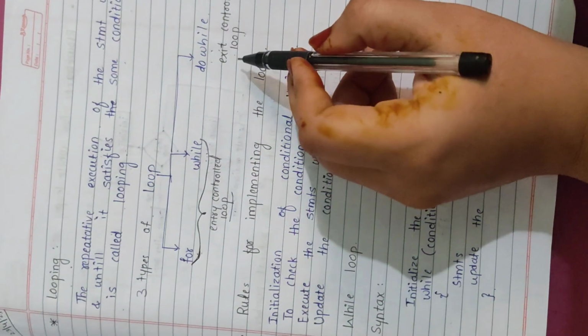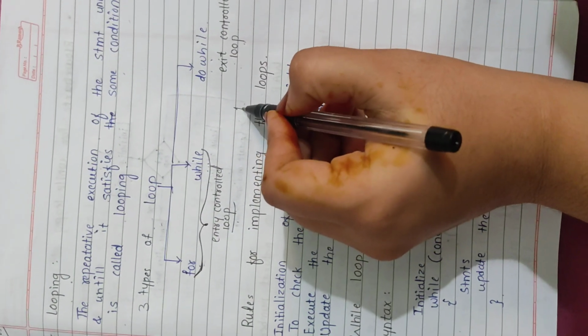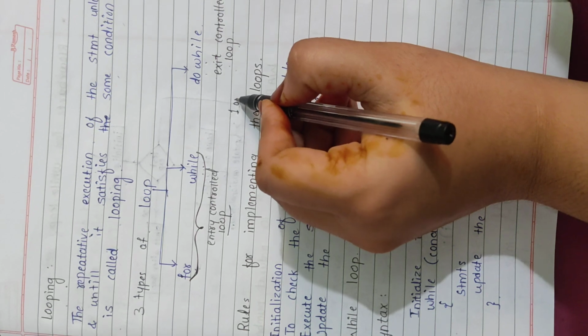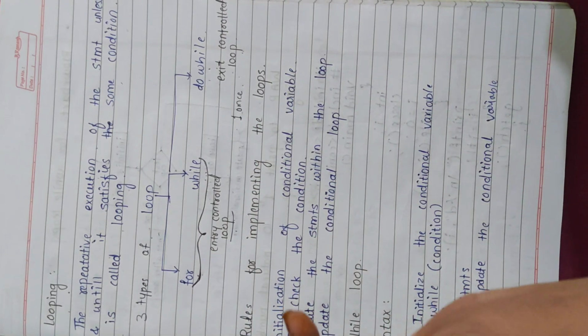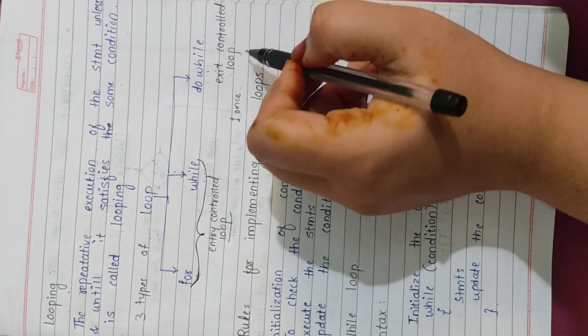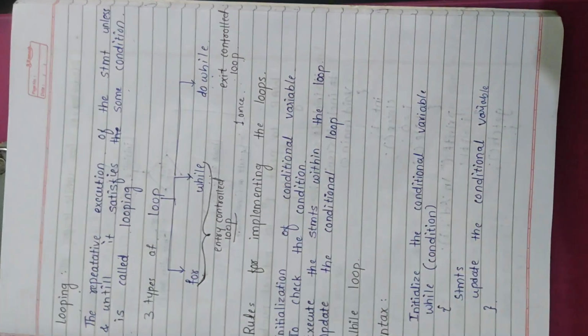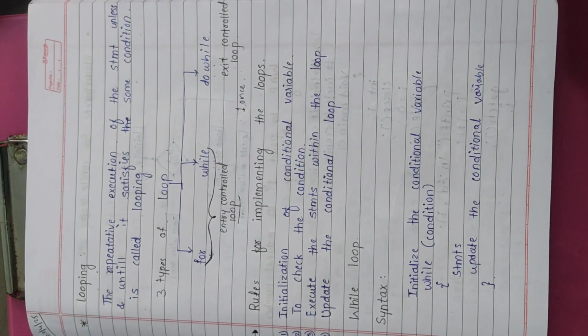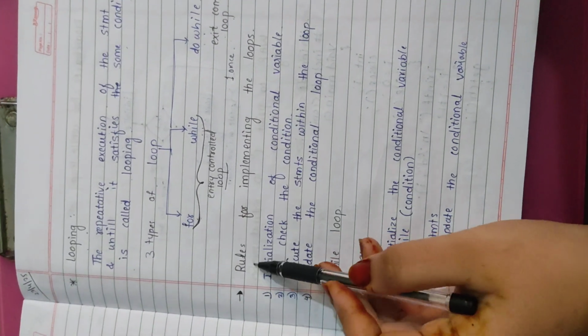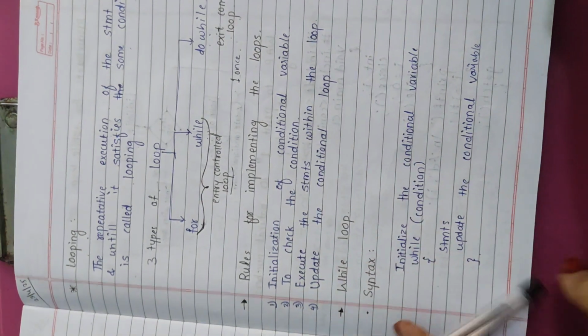But here at least once the statement is printed.